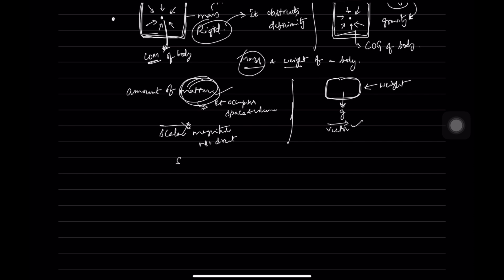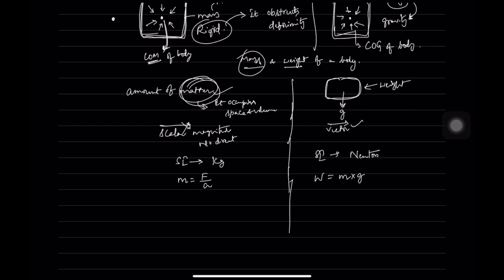The SI unit of mass is kg. Here the SI unit is Newton. So mass is equal to force by acceleration. Similarly, weight is equal to mass into gravity.